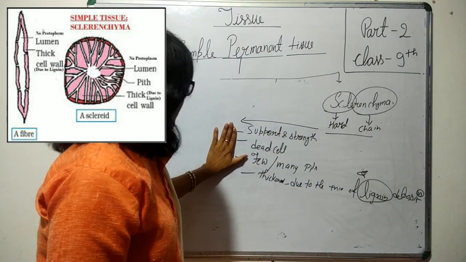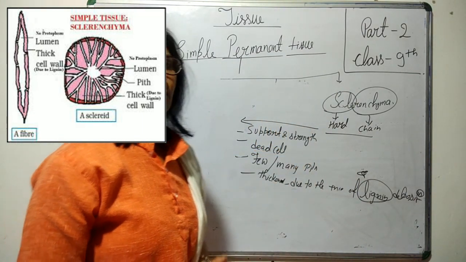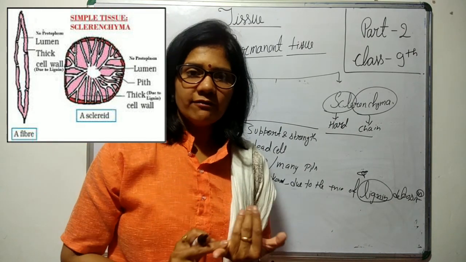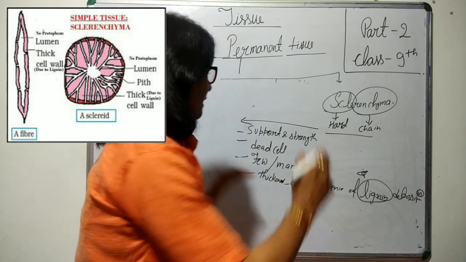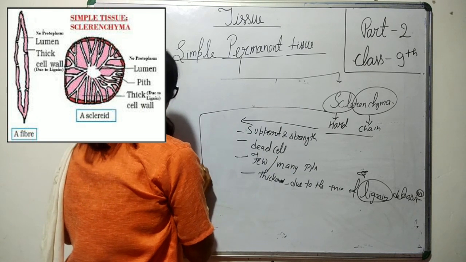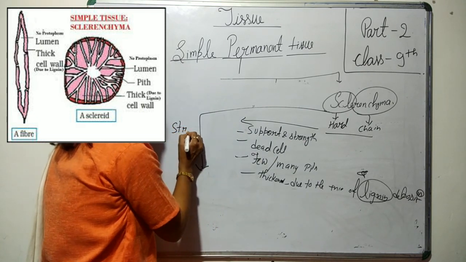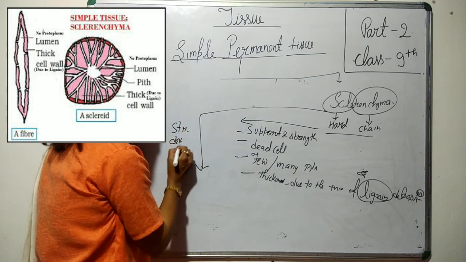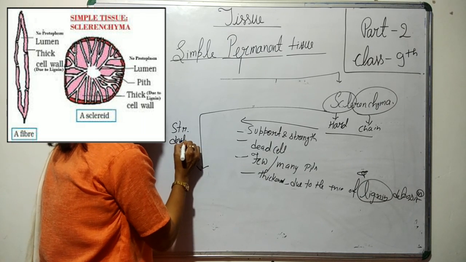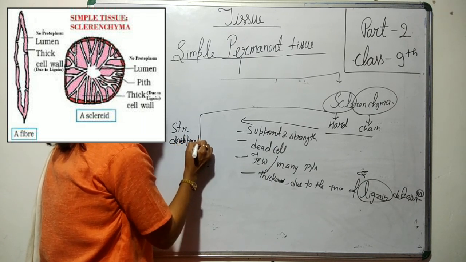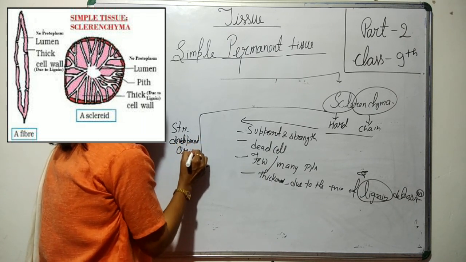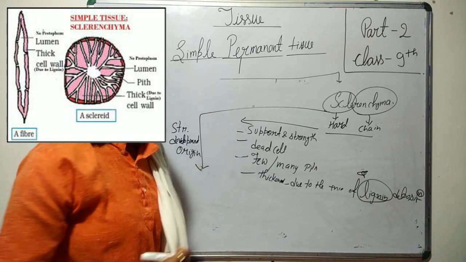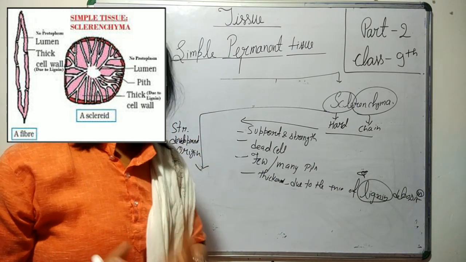Then on the basis of their structure, development and origin, these sclerenchyma cells are of two types.